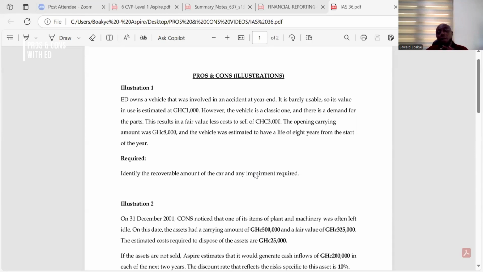By calculating our depreciation, we'll get our carrying amount. Then we can compare with the higher of the value in use and the fair value less cost to sell, which in this question is obviously the fair value less cost to sell of 3,000. So we can compare that with our carrying amount. Let's go to the board and deal with this simple example.